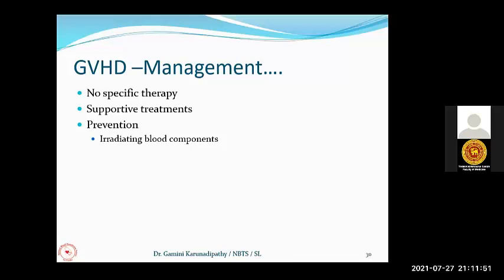The next thing is any patient receiving blood from blood relatives, from parents' blood, siblings' blood, the blood from the son, the children. Parents should not receive blood from the children because they may share haplotypes among them, and there is a chance of getting graft versus host disease. Any patient receiving blood from blood relatives should again receive irradiated blood to prevent graft versus host disease.